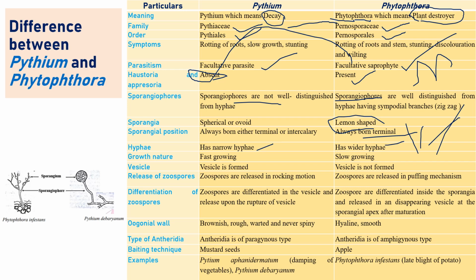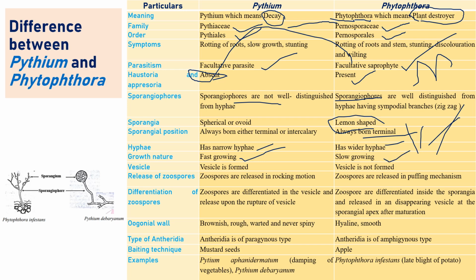And generally, the nature of growing is fast growing. I have direct experience because a couple of friends working on their MS and PhD were working on Pythium. Generally, Pythium grows very fast. If you start to culture it on a petri plate, it will take just 2 to 3 days to cover it, and it looks like some kind of fluffy growth. Anyway, it is very fast growing compared to Phytophthora. Phytophthora is a little bit slow growing.